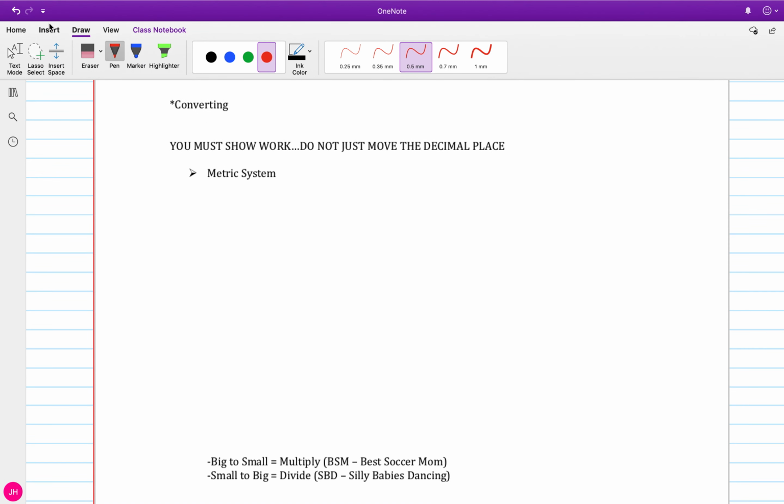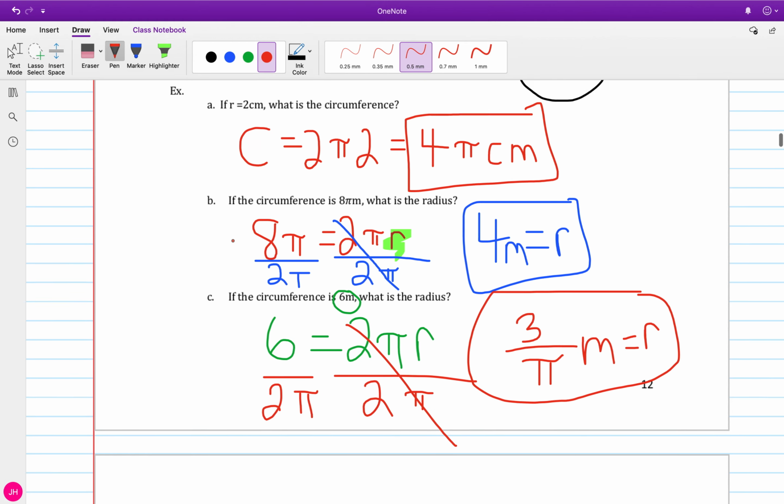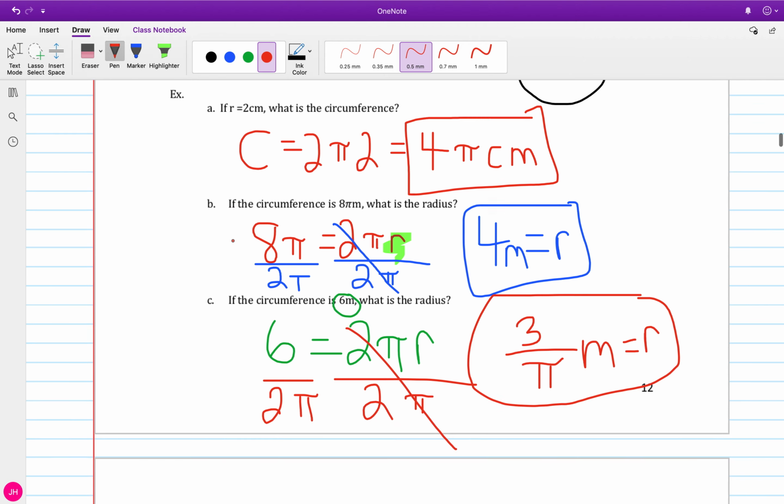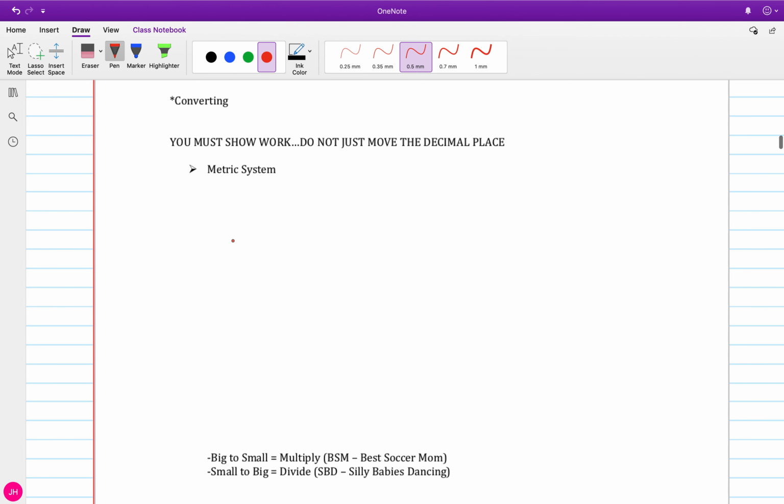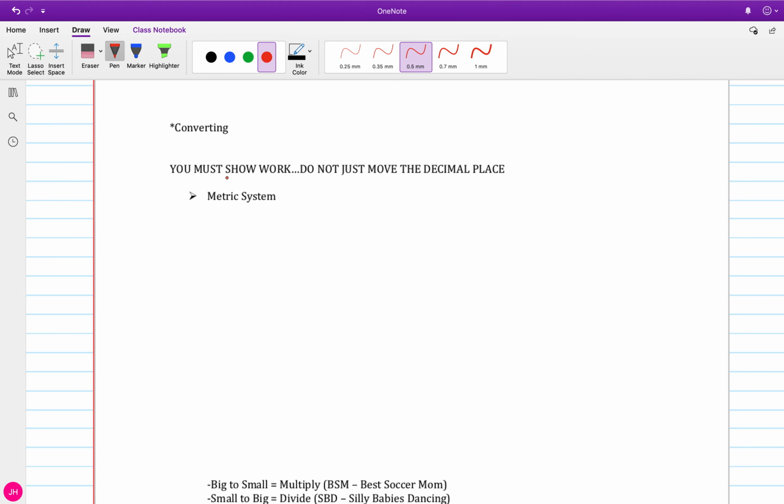Now the rest of this section on linear measurement is really going to focus on those units of measure. So in those last problems, I've been looking at meters and centimeters. Now we want to really talk about what it means to be part of both the metric system and the English system. So we're first going to start looking at the metric system.